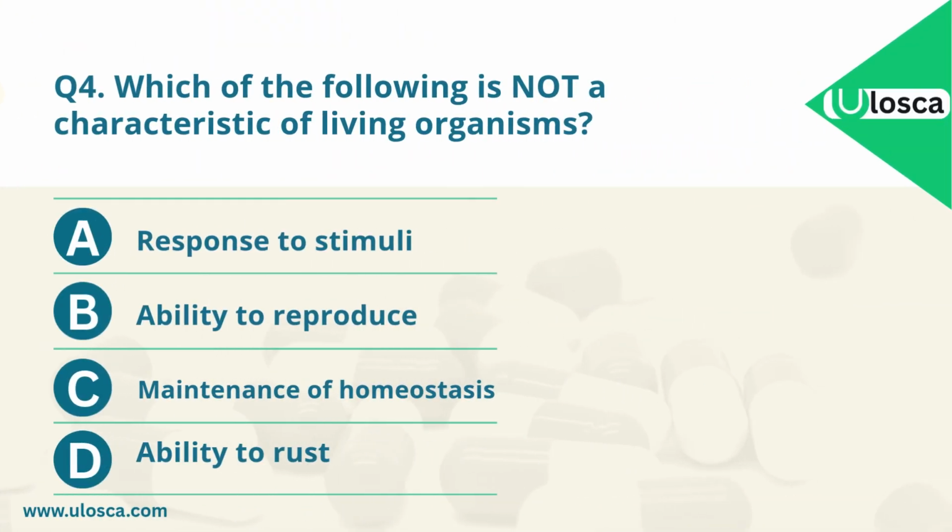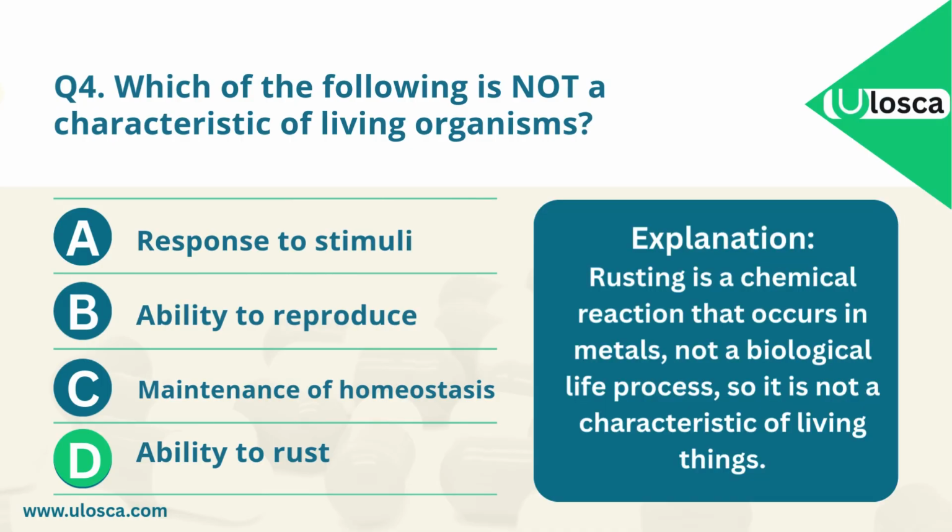The correct answer is D. Ability to rust. Explanation. Rusting is a chemical reaction that occurs in metals, not a biological life process, so it is not a characteristic of living things.